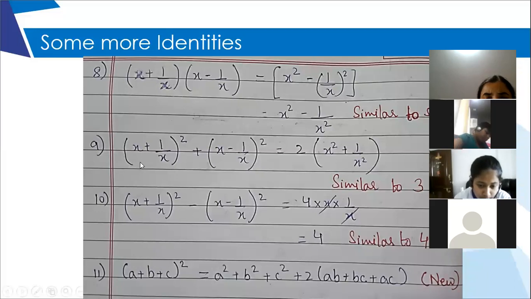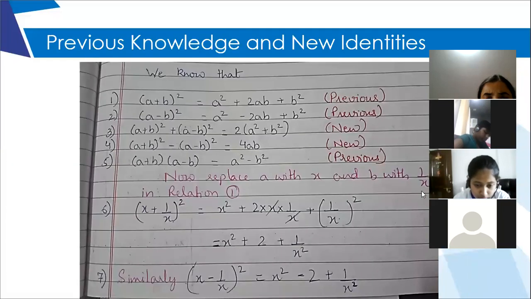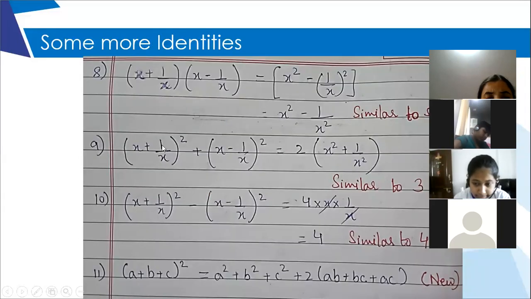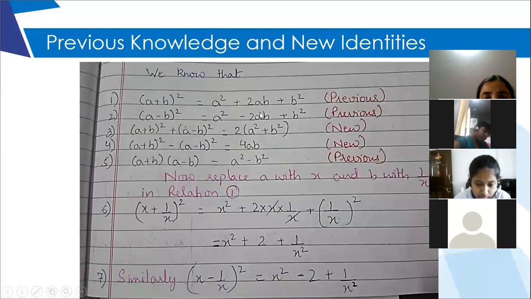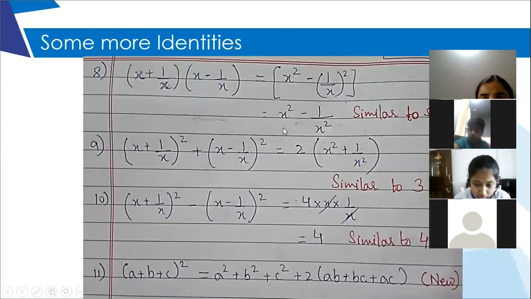Next is similar to identity number 3, where we added both the expressions. So here it was a plus b whole square plus a minus b whole square. Now replace a with x and b with 1 by x. So x plus 1 by x whole square plus x minus 1 by x whole square. The answer will also be same. Here it was 2 within bracket a square plus b square. Here also 2 outside, within bracket x square plus 1 upon x square, similar to identity 3.